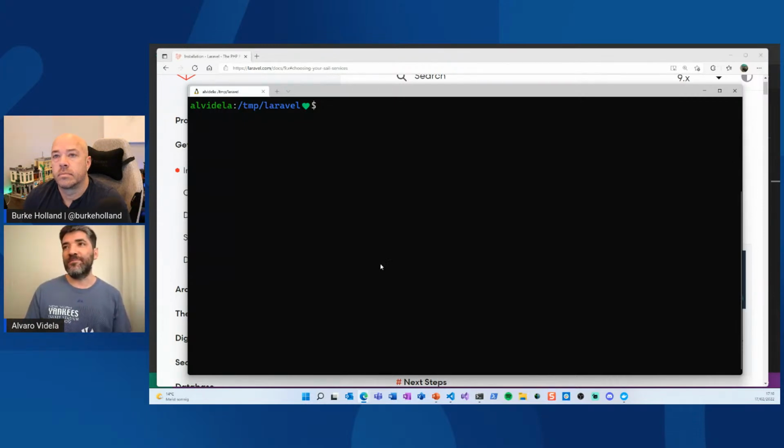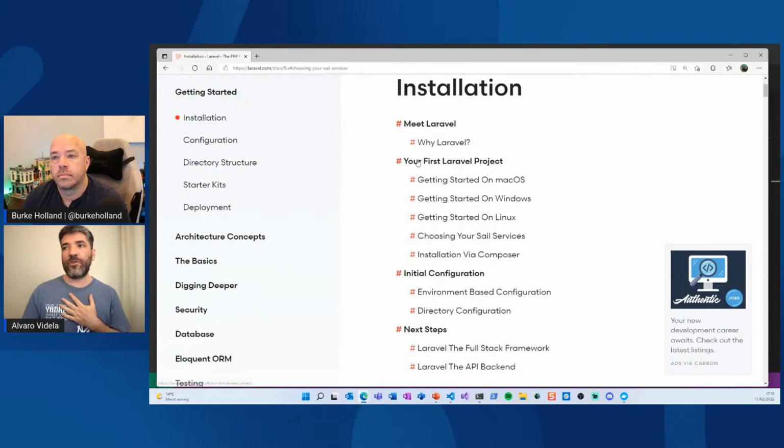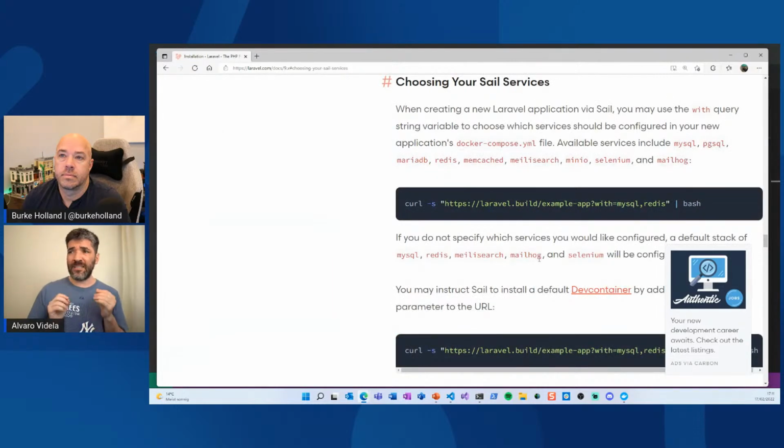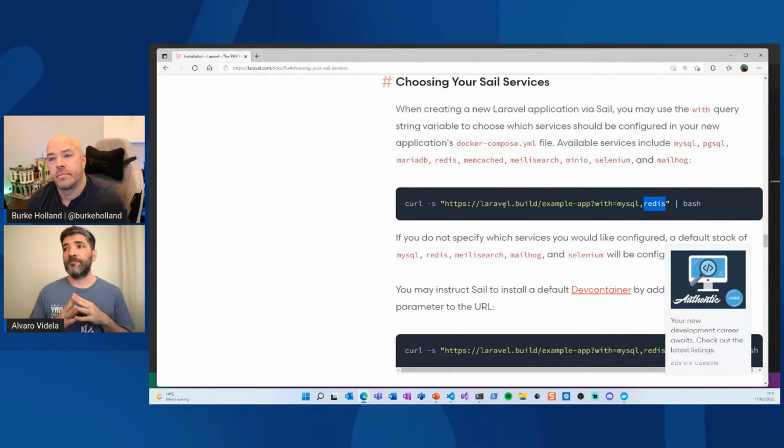And why Laravel? Because Laravel, the PHP framework, has many options for installation, as you can see here for your first Laravel project, right? But it comes with a great tool called Sail. And Sail lets you choose services that you want to run, like you can see here with MySQL, with Redis, and so on. And if you run that command, you will have all this set up for you.